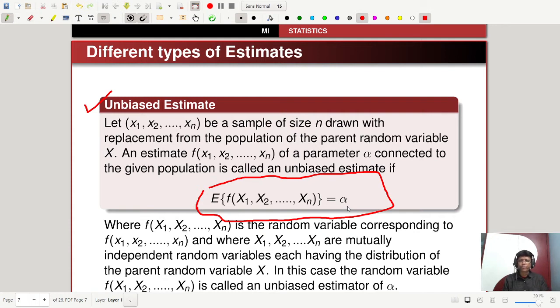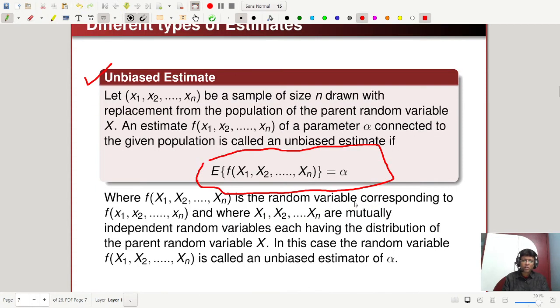Once again I repeat, an estimate of the statistic, this is a statistics function, any function of the sample values is a statistic. So an estimate f of x1, x2, xn of a parameter alpha connected to the given population is called an unbiased estimate if expectation of f of x1, x2, xn equals alpha, where f of x1, x2, xn is the random variable corresponding to the statistic, where x1, x2, xn are mutually independent random variables, each having the distribution of the parent random variable x.